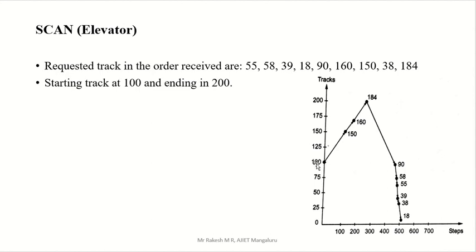So the suggestion is to always try to go in an increasing manner. If you are starting at 100, then you have to go to numbers more than 100. Once it reaches a dead end, that means the last number, then go back to the beginning. It's like an elevator: once it reaches the highest floor, it goes again to 0, and then again to the highest, like that. That is the elevator. Now here we start from 100.